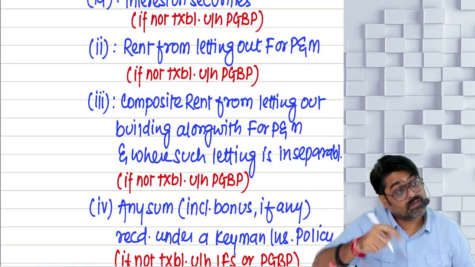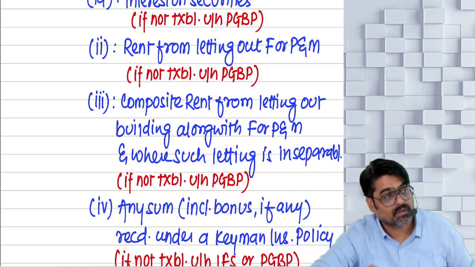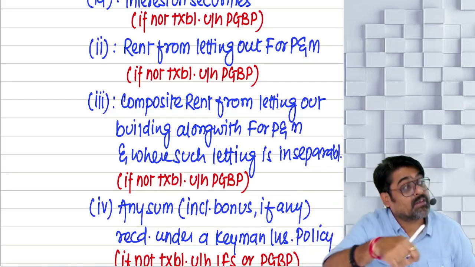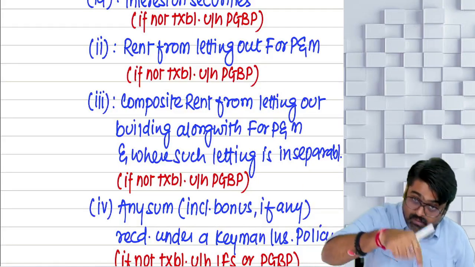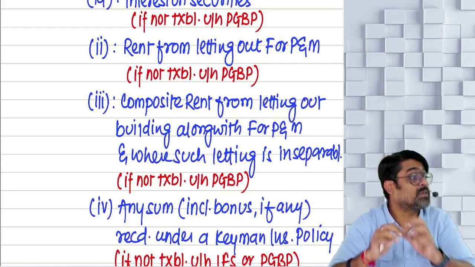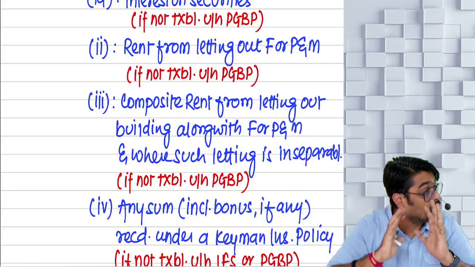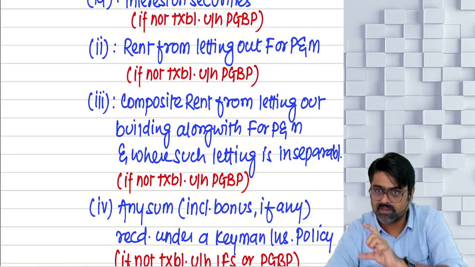So, whether this income will still be taxable under the head IFOS or it will become exempt. Whether this income will still be taxable under the head IFOS or it will go to any other head. Then if yes, how much amount will be taxable? All those important things you are supposed to keep in mind. So one by one we are going to discuss these incomes in detail.